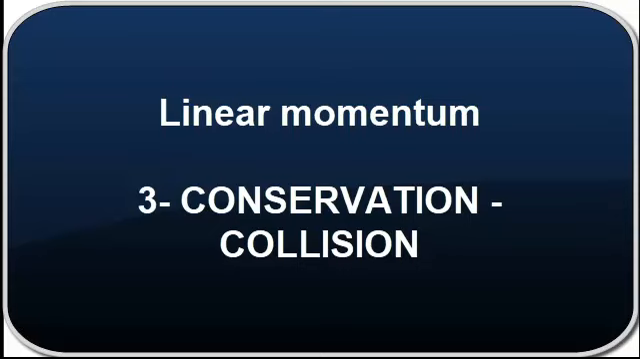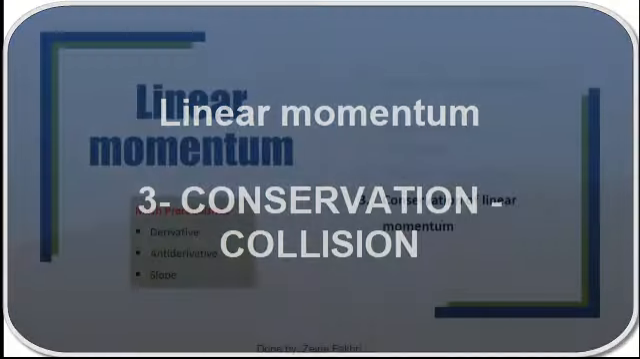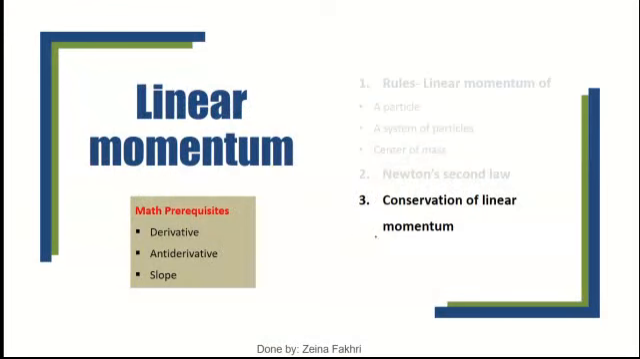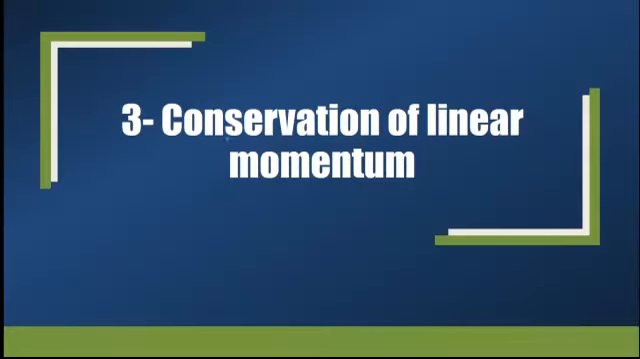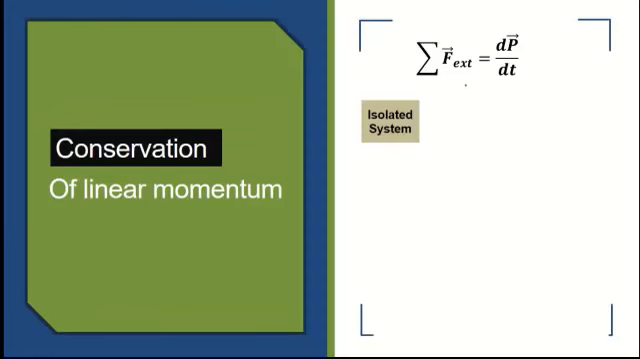Now in this part we'll talk about linear momentum and the conservation of linear momentum. This is part 3, and here we will talk exactly about collisions, especially the elastic collision. So when do we say that the linear momentum is conserved? We know that the summation of external forces is equal to dp over dt, and this is what we found in the last part.